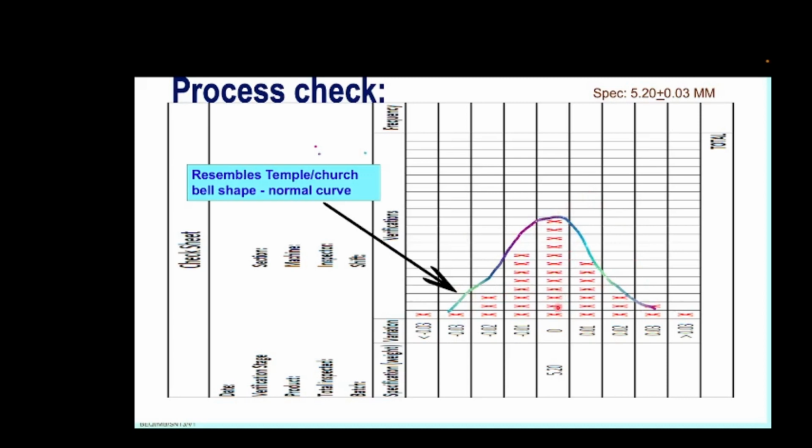Second, the maximum peak of the bell should be aligning with my target value of 5.2 mm. Also, the variation should be as little as possible, not spread like this. If the variation is less, the chances of rejection on the upper specification side and lower specification side would be zero or minimum, and that is why, for in-process improvement, which is the permanent improvement, two golden rules are told: center the process, reduce the variation. This good understanding of the process is possible from the process check sheet.